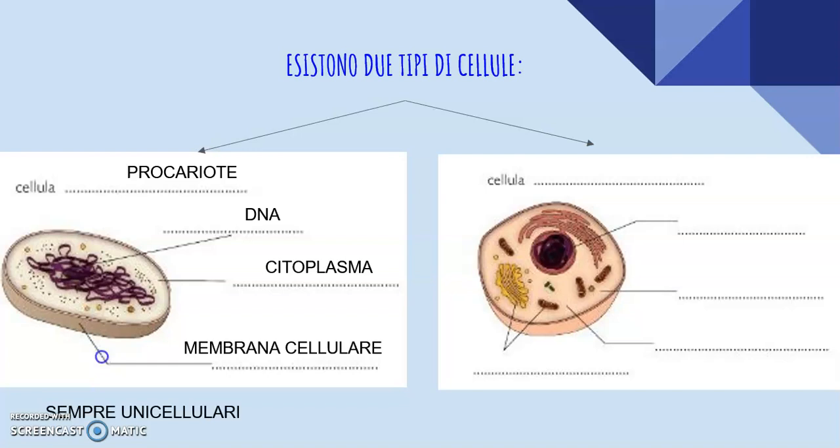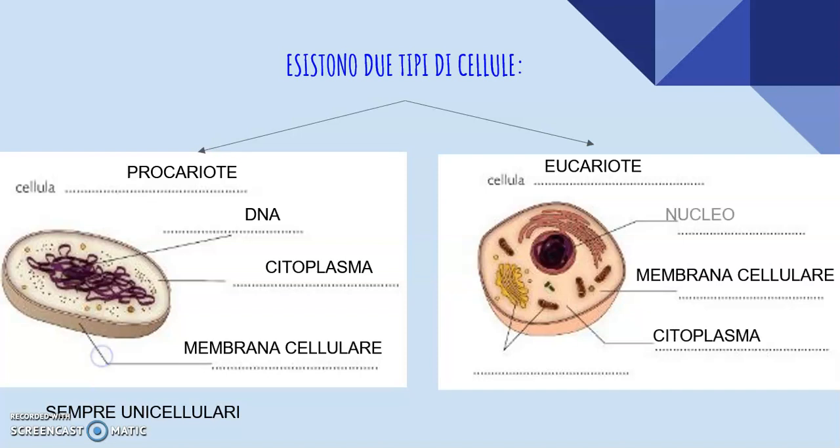The more complex one, the eukaryotic, has the cell membrane bordering the cytoplasm, where the nucleus is present and contains the DNA. The nucleus is the center that coordinates all the cell activities.